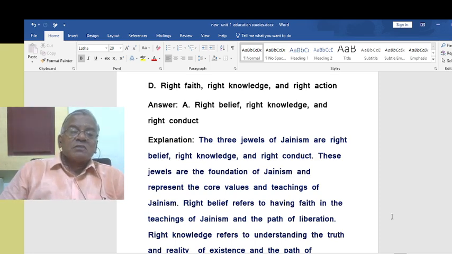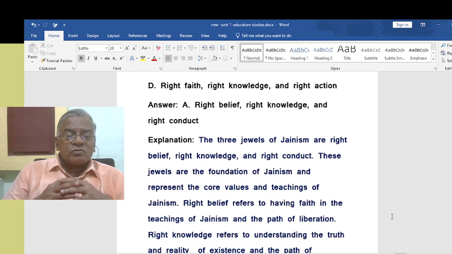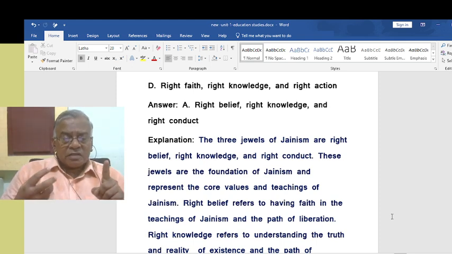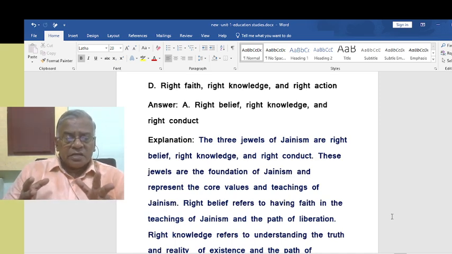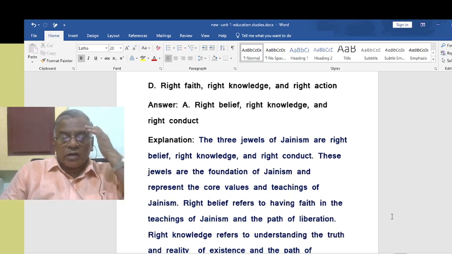The three jewels of Jainism are right belief, right knowledge and right conduct. These jewels are the foundation of Jainism and represent the core values and teachings of Jainism. These three jewels, that is right belief, right knowledge and right conduct, right behavior.